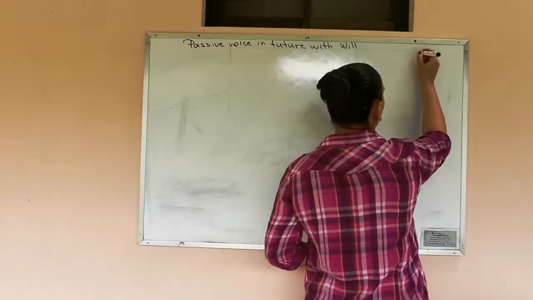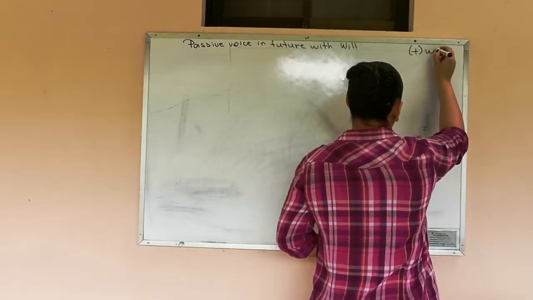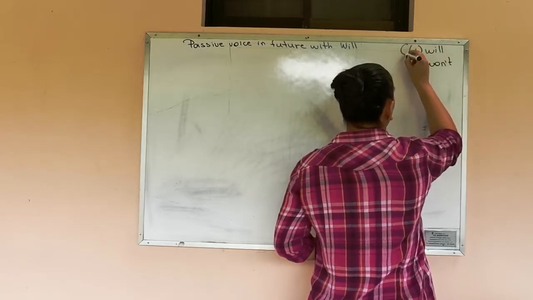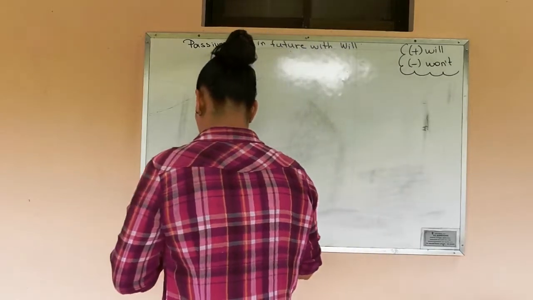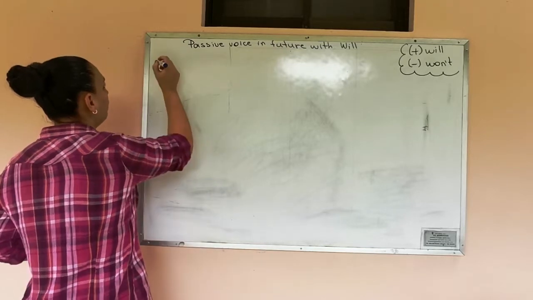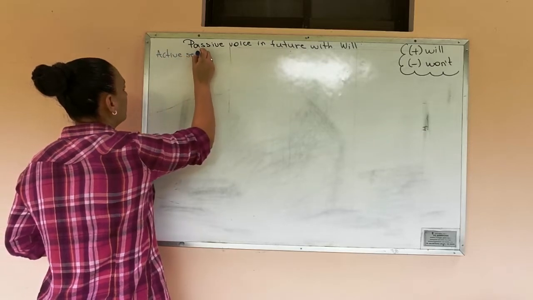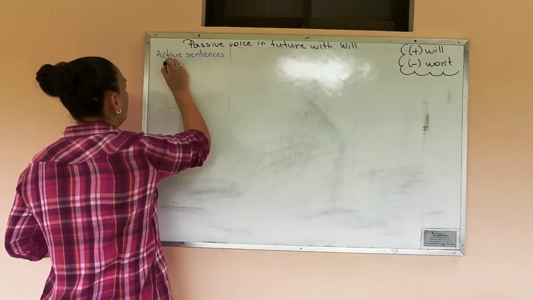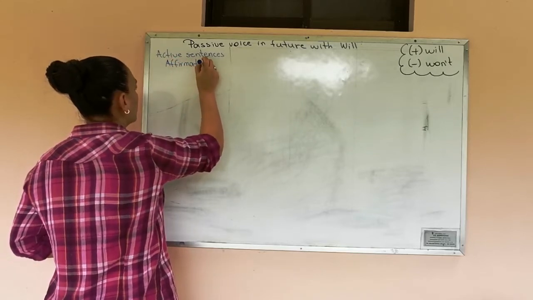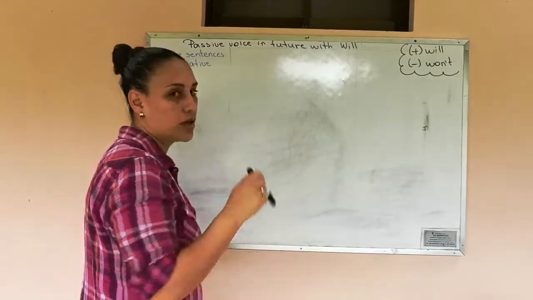Remember, the affirmative form to write sentences in future with will is will, and the negative form is won't. We are going to remember this all the time. First, I am going to explain the affirmative sentences. The active sentence in the affirmative form. I am going to write the structure to write sentences with will.